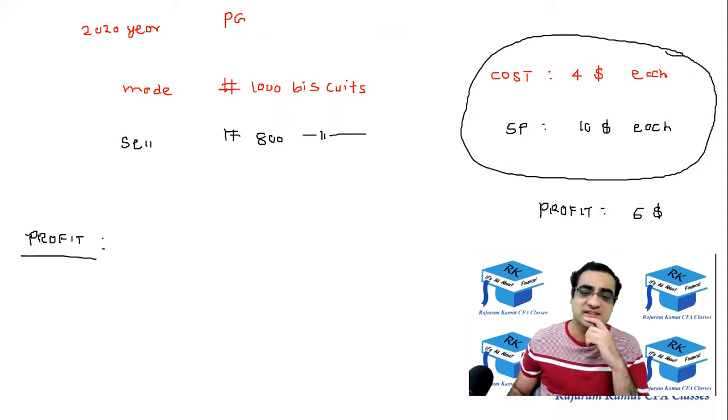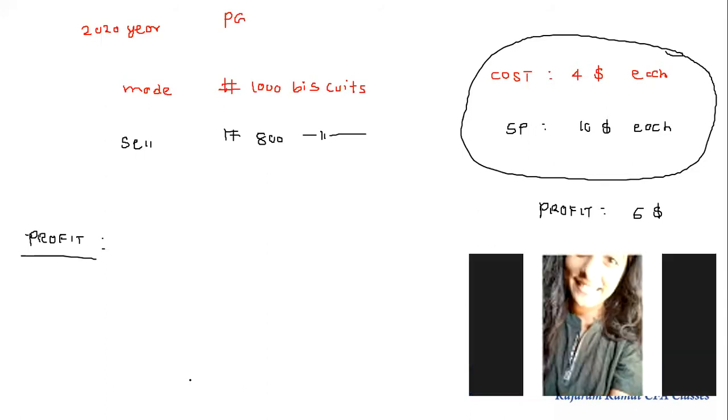Satyam or anyone can just raise hand. Yes, Satyam. Not able to hear you, Satyam. Okay, Anjali. So we sold 800 units. So 800 multiplied by profit, that is $6. So 4,800. Sure, not 1,000 into 6, but 800 into 6.